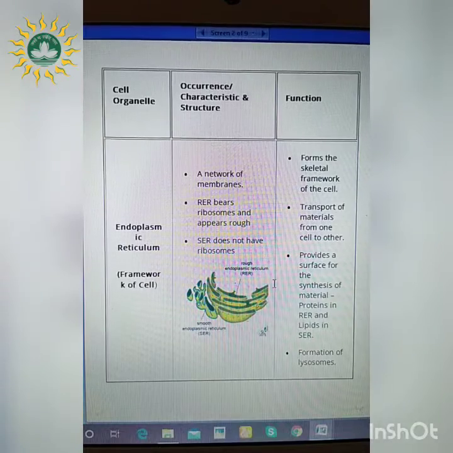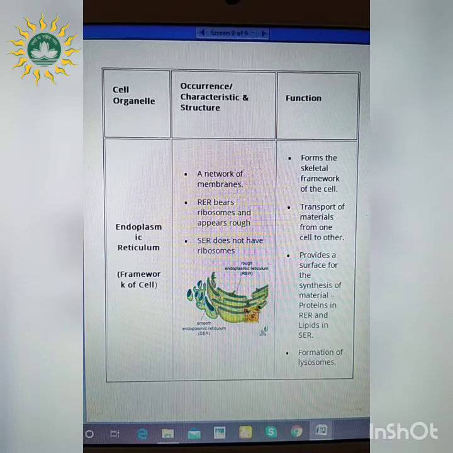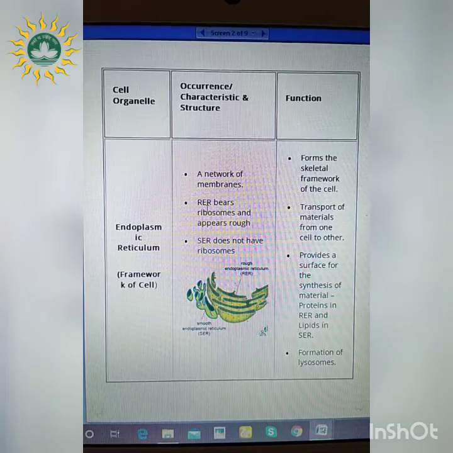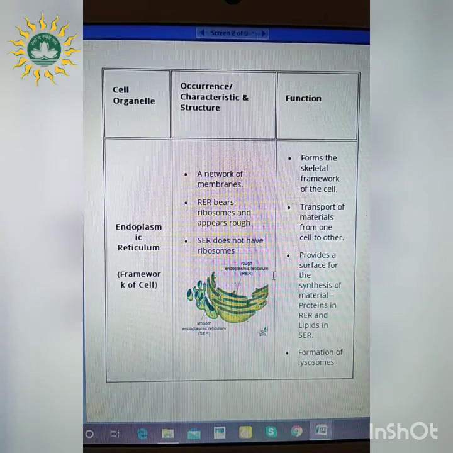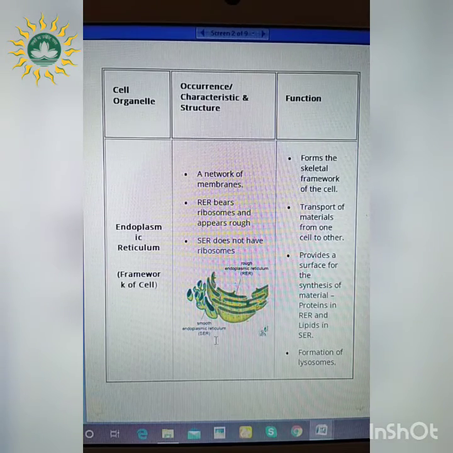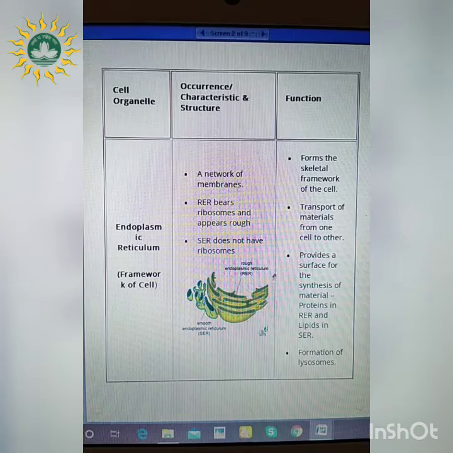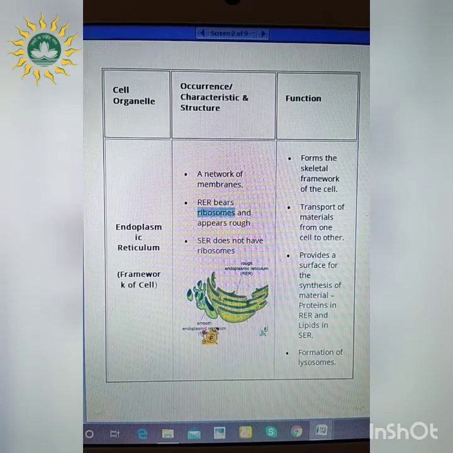So first is endoplasmic reticulum. It is also referred to as the framework of cell. So from this diagram you can see there is a network of membranes which are being present, right? And here you can see two types are being written. One is rough endoplasmic reticulum, RER, and another one is smooth endoplasmic reticulum, that is SER. Now question is, why rough? Because it is bearing the ribosomes. And why smooth? Because it does not have any ribosomes attached to it.